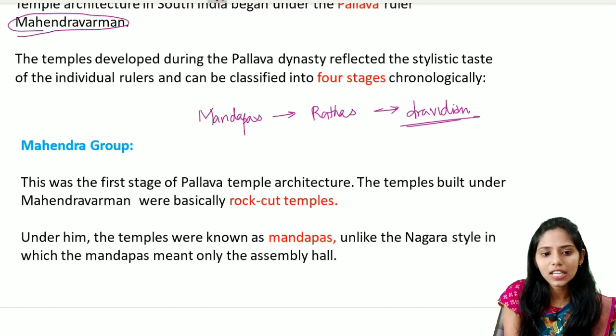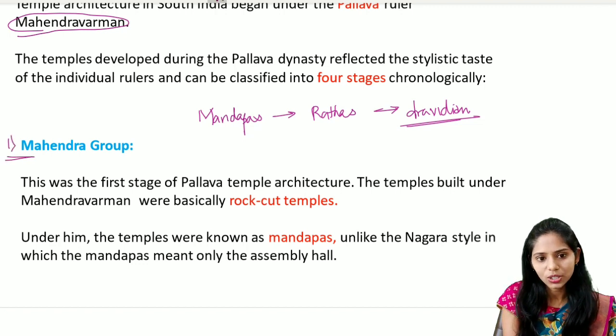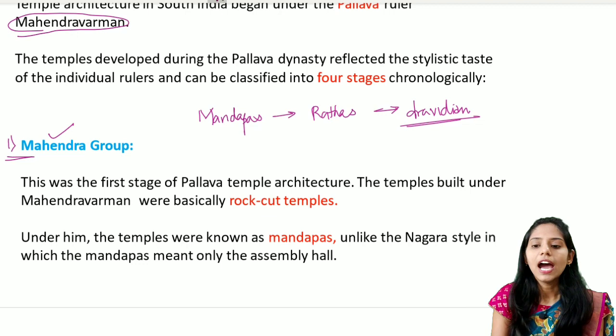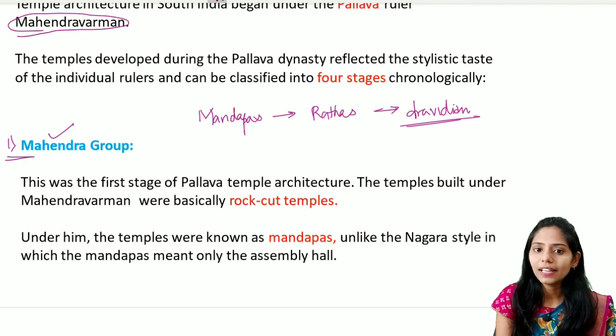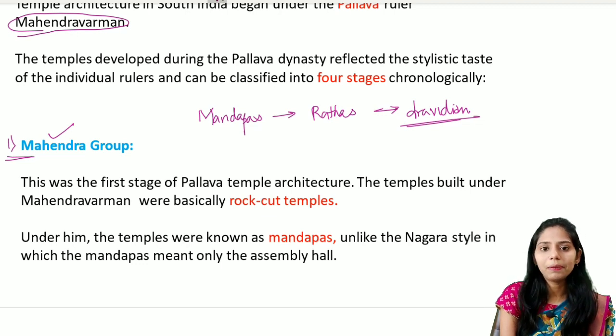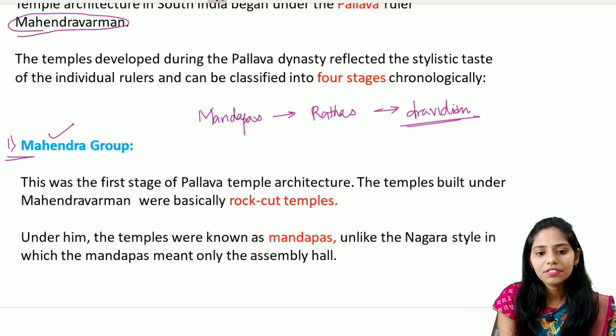The first stage of Pallava temple architecture is called the Mahendra group, and these were the temples built under Mahendravarman of the Pallavas. It was the first stage of the Pallava temple architecture, and the temples built under Mahendravarman are normally called rock cut temples. Under him, these rock cut temples are called mandapas.